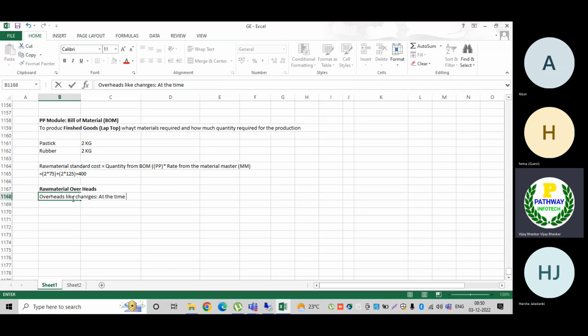At the time of material receipt, what will happen? The material cost may be included. When we are receiving the material, let us assume I have purchased the material from outside of the country. What will happen? I have to pay the freight.